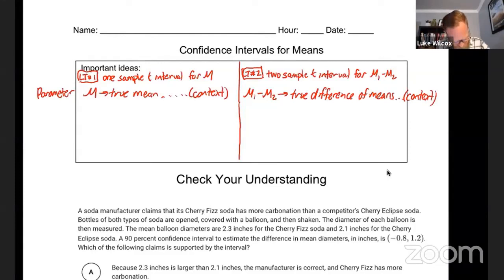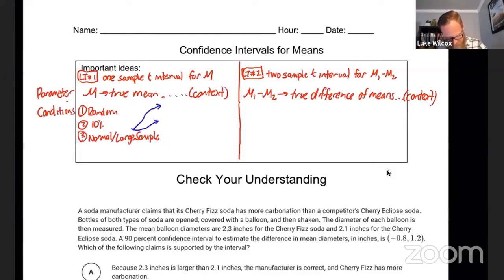All right, next up is to make a quick list of the conditions that are necessary, and there are 3 of them. We have the random condition, we have the 10% condition if sampling without replacement, and then we have what's called the normal large sample condition. And I think it's worth making a quick note about this normal large sample condition. There's actually 3 different ways that this condition could be satisfied.